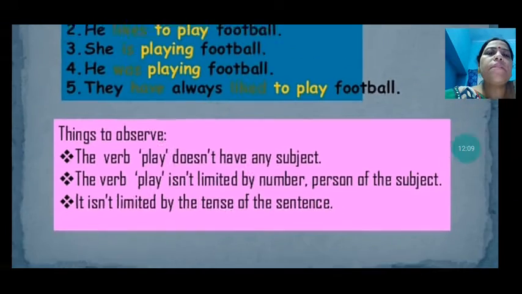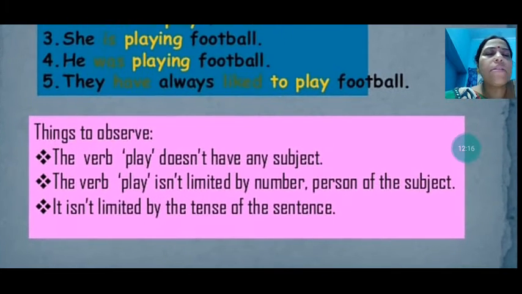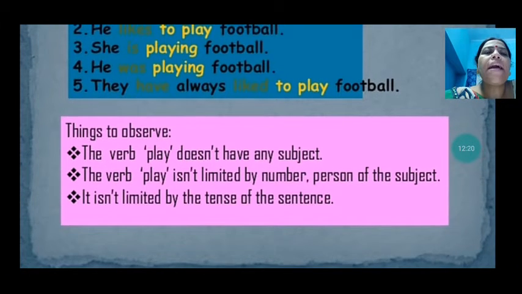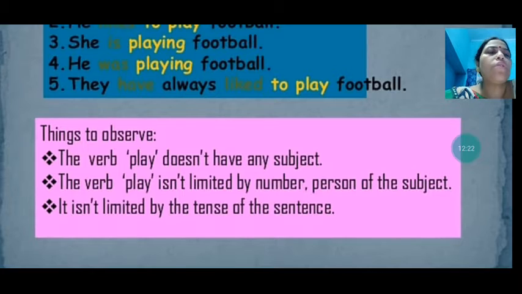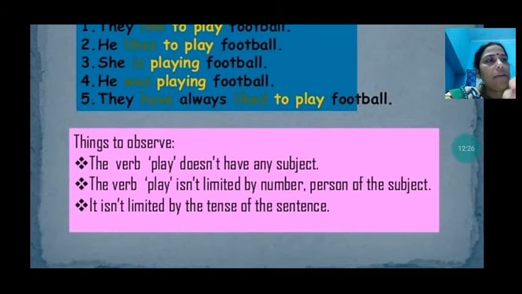So see, the verb play isn't limited by the number or the person of the subject, that is first person, second person, third person, and it isn't limited by the tense of the sentence. So it is not limited by the tense, in which tense it is.